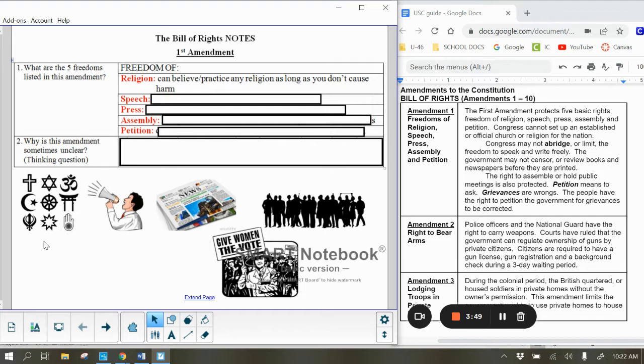For speech, it says Congress may not abridge or limit the freedom to speak or write freely. So we're going to, again, rephrase this into how we have the right, as far as speech is concerned, that we can speak our opinions as long as we don't use threats. When threats are brought into your speech, then you have crossed over the line of what you have the right to say.